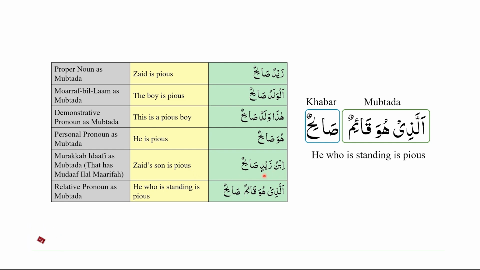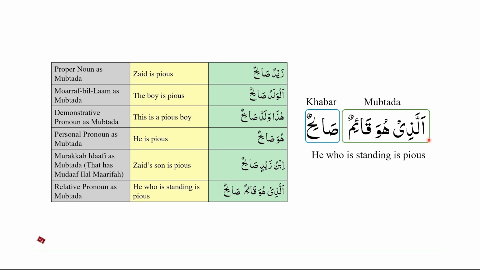In this example of Ibnu Zaidin, Ibnu is mudaf and it will be considered definite because it is linked with a definite mudaf ilay, which is Zaidin. And finally, we will look at the use of relative pronoun as mubtada. We have Allazi huwa qa'imun salihun. He who is standing is pious.